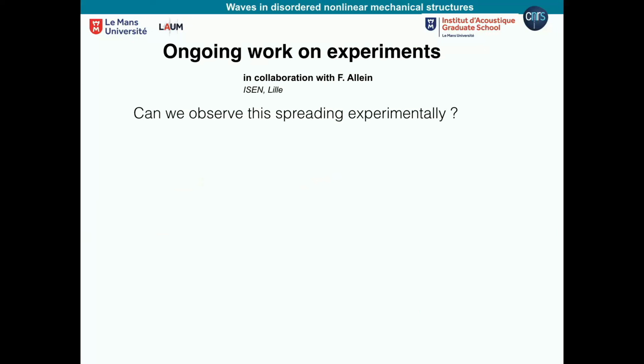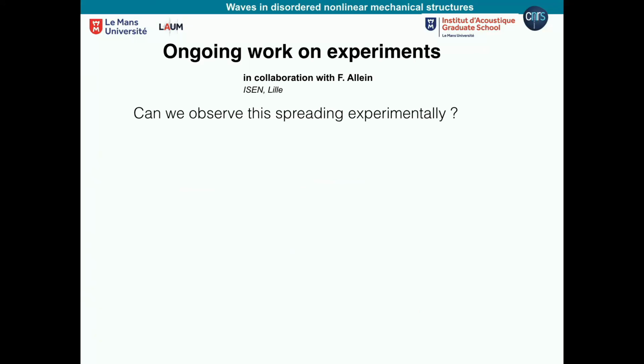So, okay, let's go to the final part. Everything I said before was what was done during the PhD of Arnold. Now something we are trying to do is, with these 1,000 particles, to go to experiments. What is the question? Can we see something experimental?